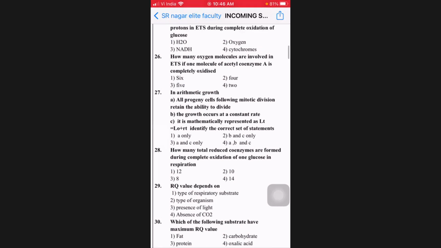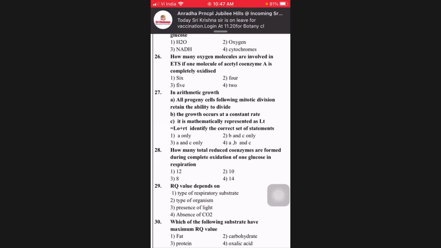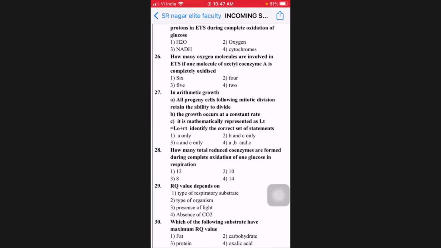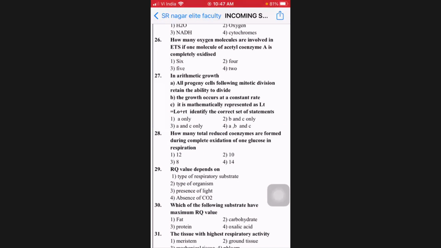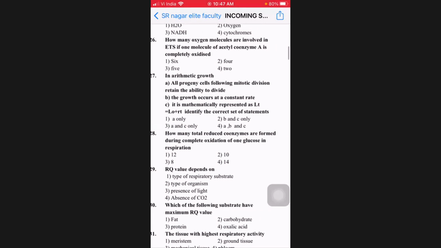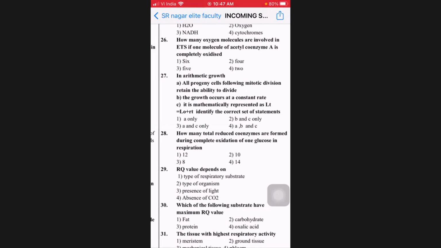5 or 4, Nana? How many, beta? 4, sir. 4 only. Acetyl-CoA means citric acid cycle only. Krebs cycle only you confine to. Then we have 4 oxidations. So 4 reduced coenzymes. If so, oxygen atoms are 4. And if it is oxygen molecules, 2. Then the answer is the 4th option. You should be careful, beta. There is a possibility of committing mistakes. Whether he is asking about oxygen atoms or molecules, you should be careful while reading the stem of the question. That's what I was telling you, Nana, for this chapter.